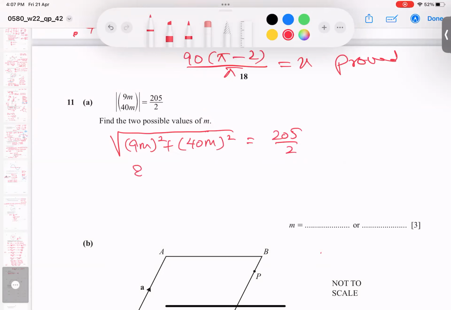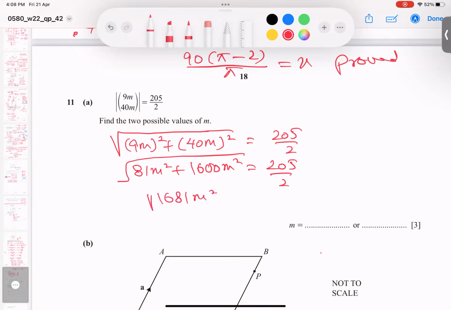And you know it is coming 81 m squared. Here I got 1600 m squared in the root. I actually expanded. Now students, what's happening? If you add 1600 plus 81, it becomes 1681 m to the power 2. Now if I take the root of this, what answer is coming? 41.